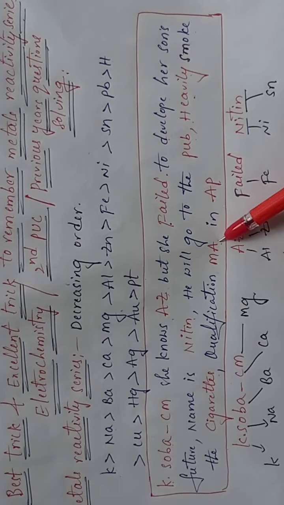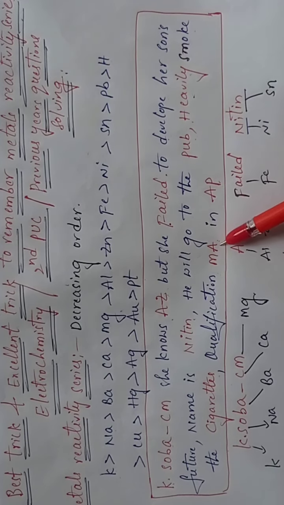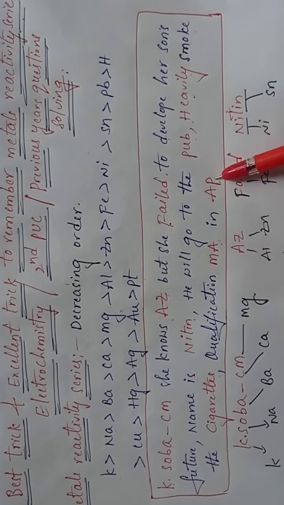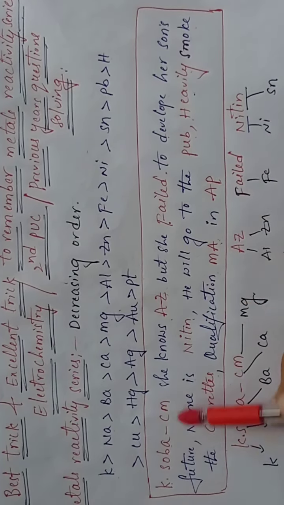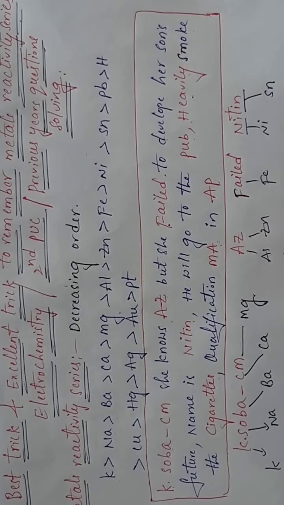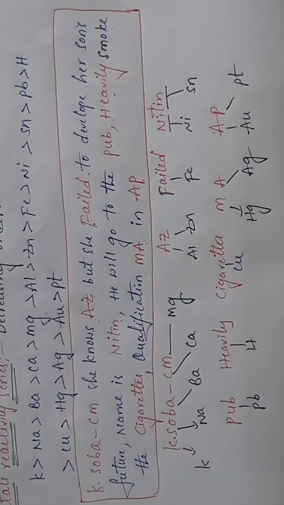Are you following? MA in AP. Understanding? Where did he do his MA? In AP. Clear? So just these red letter words only, the red color words only, you remember, students. Then you will get these elements in order. You can easily write them. Are you understanding, students?